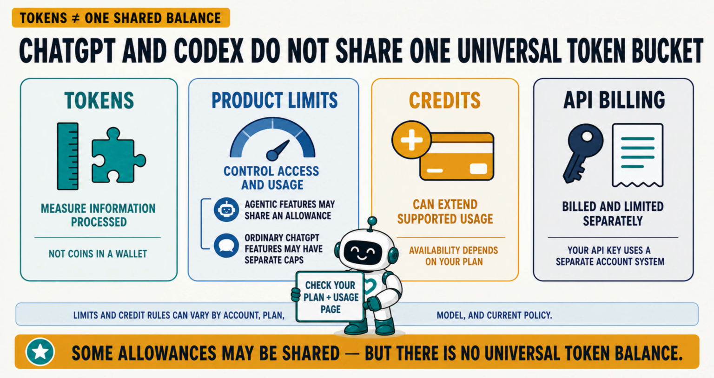Exact rules can vary by plan, model, account, and current policy, so check your plan and usage page for the details that apply to you. The main takeaway is that ChatGPT and Codex do not share one universal token bucket. Some allowances may be shared, but there is no universal token balance.